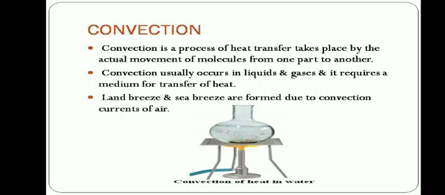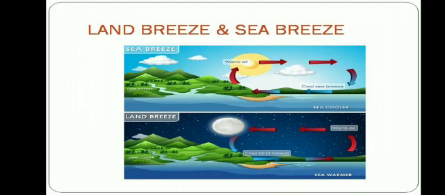Land breeze and sea breeze are formed due to convection currents of air. Land breeze usually happens at night time. The wind that blows from the land to the sea is called land breeze. At night, the land cools faster than the water in the sea. The warm air above the sea rises up and the cool air from the land blows towards the sea.